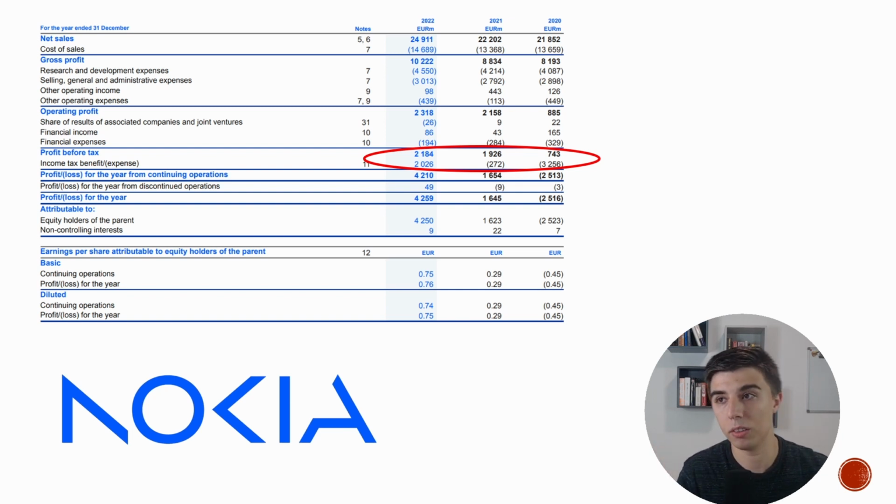because what actually is the realistic earnings, right, even for 2022? We have 2.1 billion in profit before tax. Then the income tax benefit or expense, in this case, it's 2 billion, but within that there's 2.5 billion of the deferred tax losses that have been recognized. So it's actually negative 500 million. Therefore, we're looking at about 1.7 billion of profit for the year. Therefore, the PE ratio that we see below 5, probably it's more accurate at around 10 or 11.